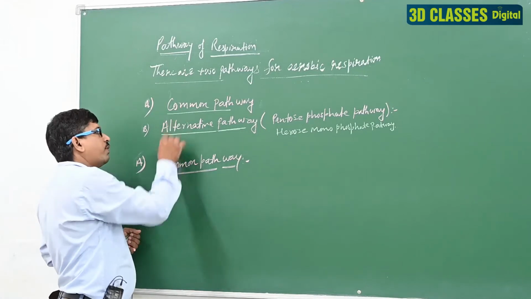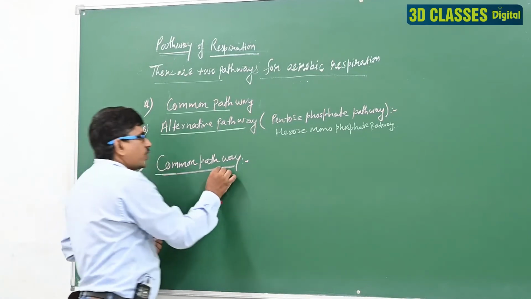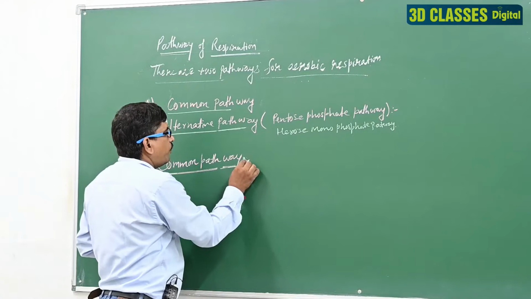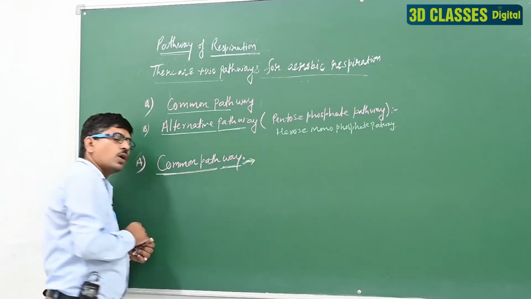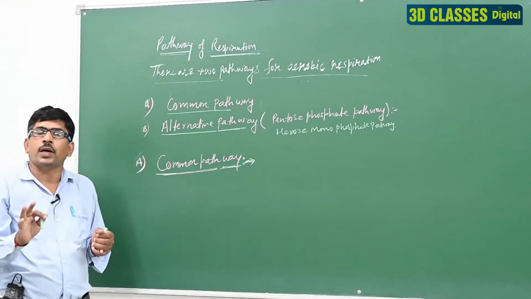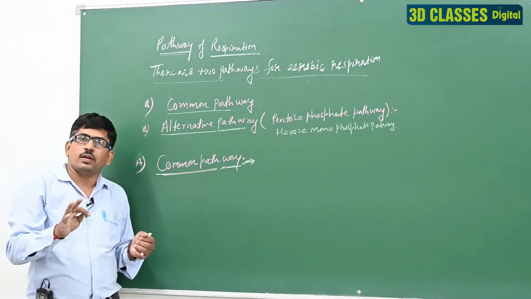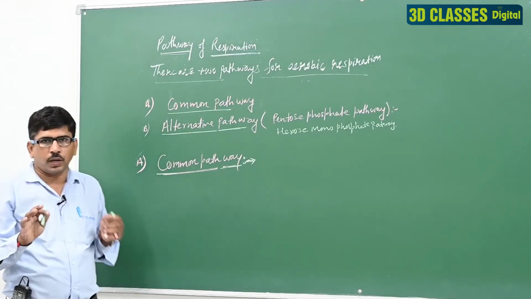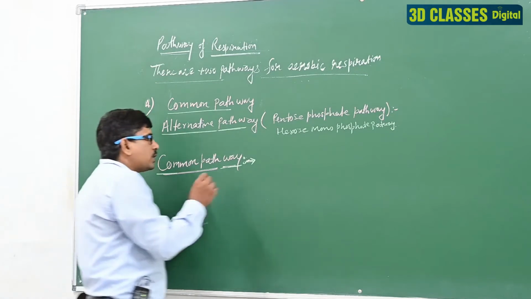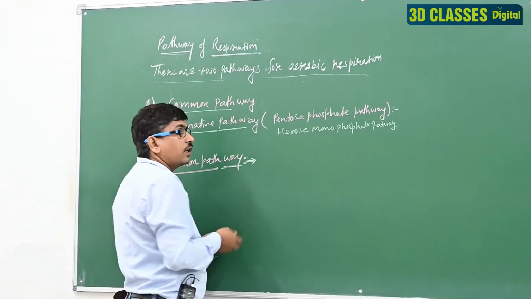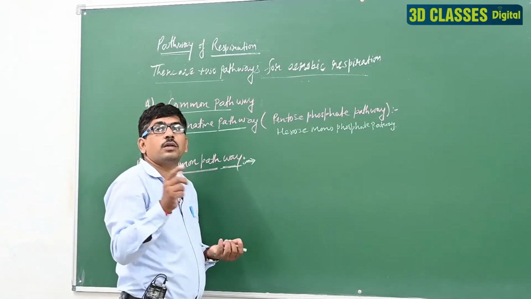So we discuss both pathways one by one. First we discuss the common pathway. The common pathway, the generalized pathway, that is what normally happens. This pathway contains four main steps.